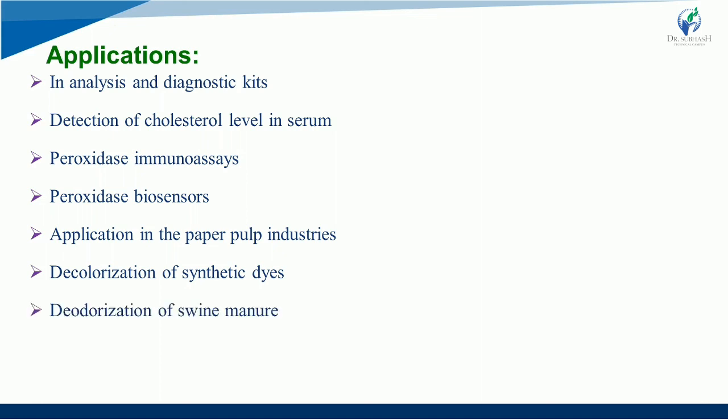Deodorization of swine manure. Pork meat production is considered one of the major commercial uses in the food industry, and this large amount of processing of swine manure becomes a serious management and environmental issue. But peroxidase can be very important in deodorization of swine manure. So last but not the least, that is the commercial use of lactoperoxidase. There is a large production for commercial use of lactoperoxidase. We will discuss these applications later.